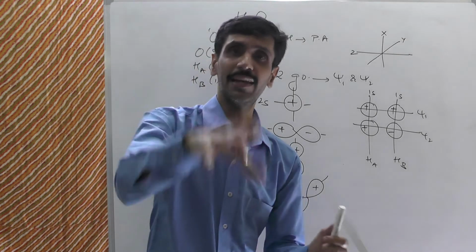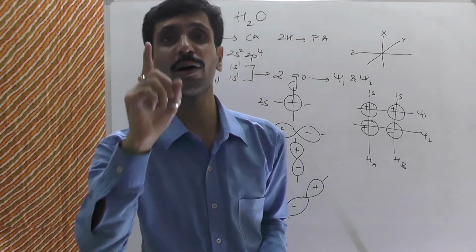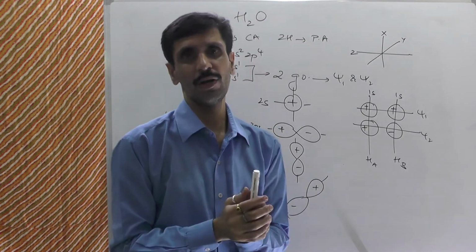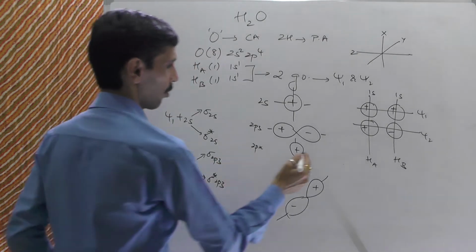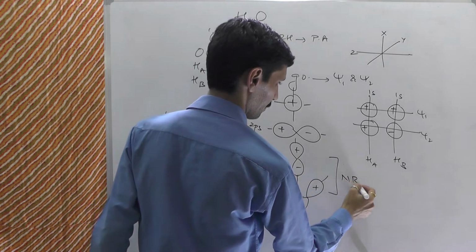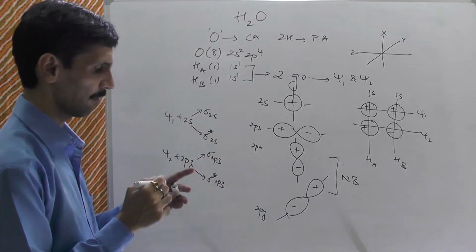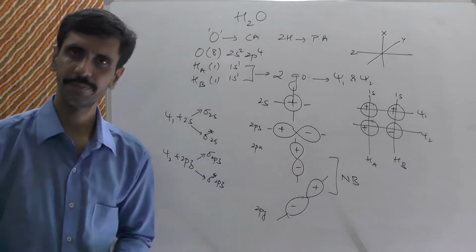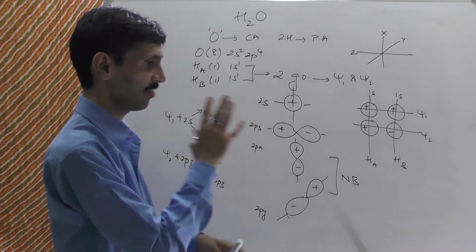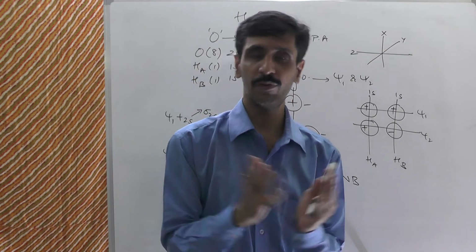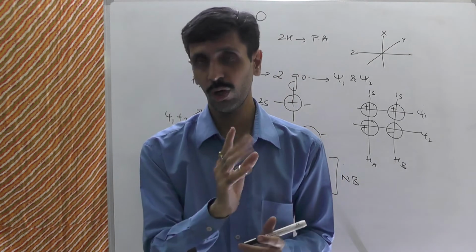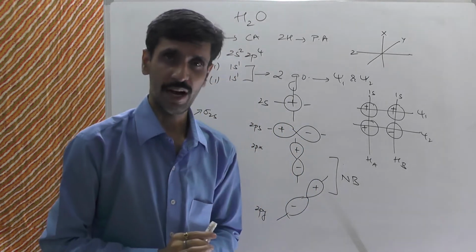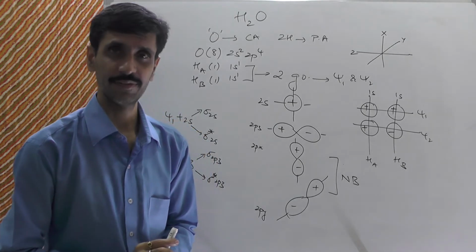और जो ऑर्बिटल्स शामिल ही नहीं है इस पूरे बॉन्डिंग के प्रोसेस में, उसे हम लोग क्या बोलते हैं? नॉन बॉन्डिंग. Okay, so 2px and 2py we call it as what? Non bonding. तो इस तरीके से you can find out that we get two bonding, two anti bonding and two non bonding. Clear with this part? Alright, so this is the introduction part which we are discussing right now with respect to the bonding of water molecule. I hope you have understood up to this very clearly.